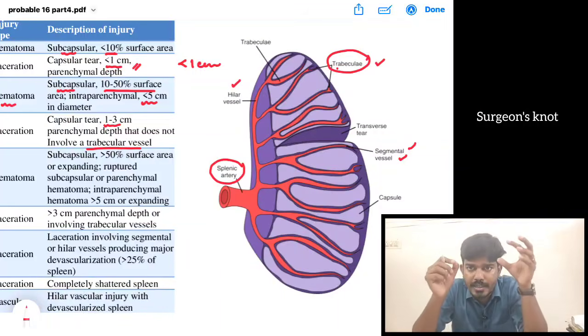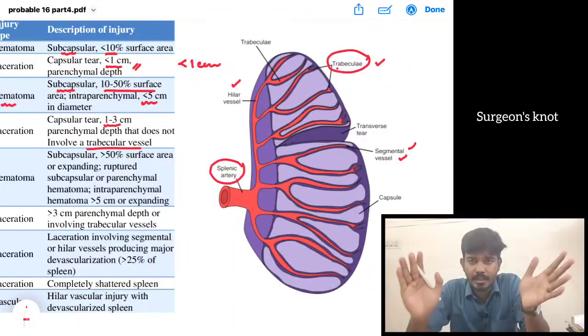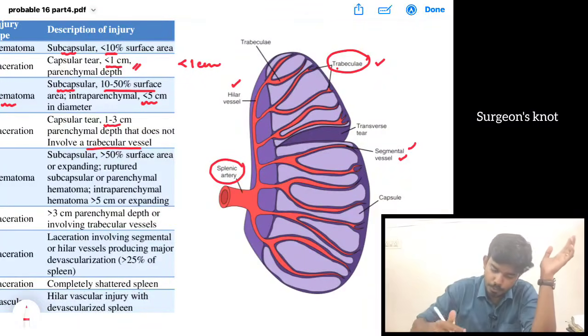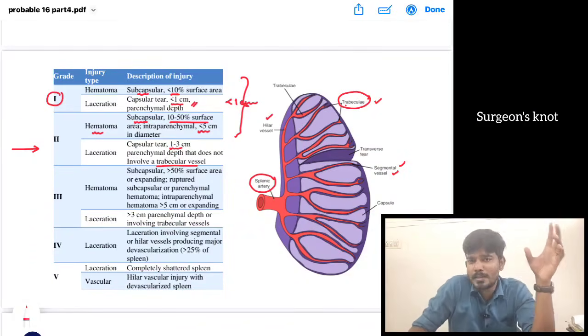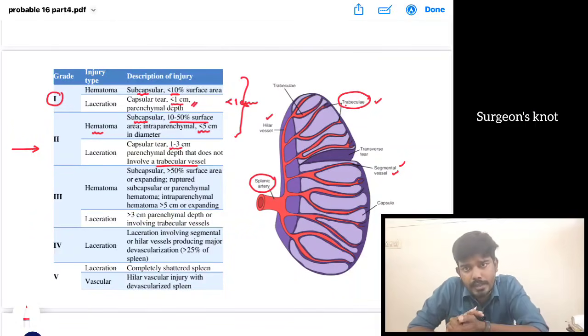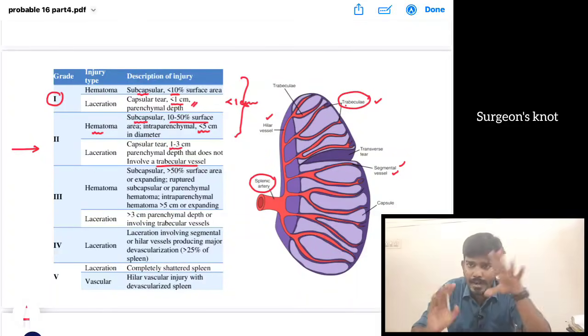So only the trabecular vessels are getting injured in case of a grade 2. So there is no major bleed, so we can manage conservatively. Usually grade 1 and 2 are managed conservatively, unless the patient is very unstable. If unstable, we have to perform surgery. If the patient is stable and has a grade 1 or 2 injury, we can manage conservatively.